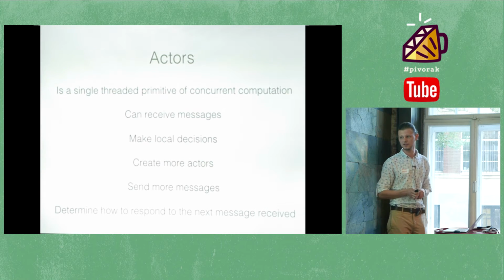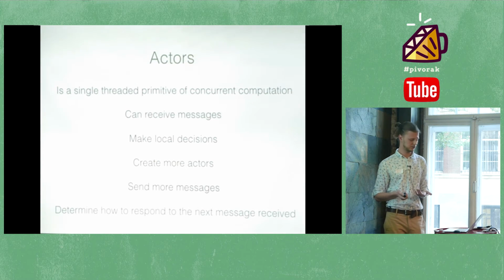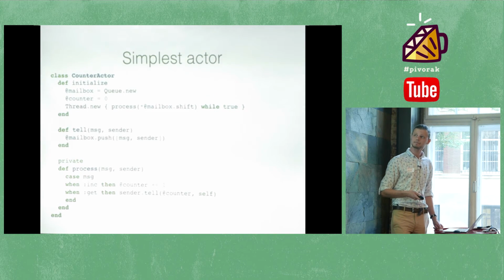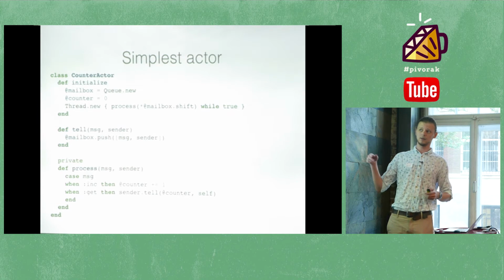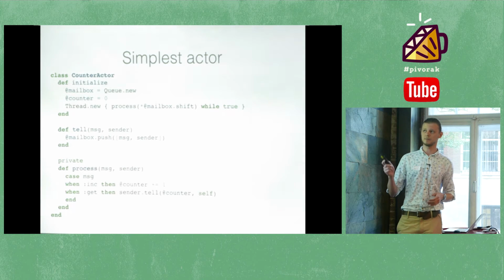It's quite hard to fit a change of behavior in 10 lines of code, so we're only going to concentrate on the first one. So let's start with the simplest implementation of an actor probably possible, I don't know. So here it is. I will go through each method later, but for now you can see the big picture that it's pretty simple, right? We have a process method, we have a tell method that pushes a message to the mailbox, and we have a constructor. That's pretty much all.